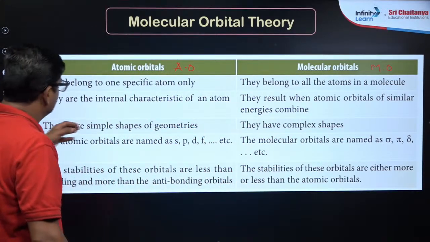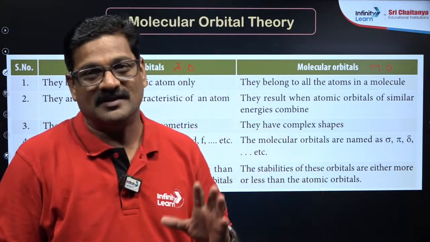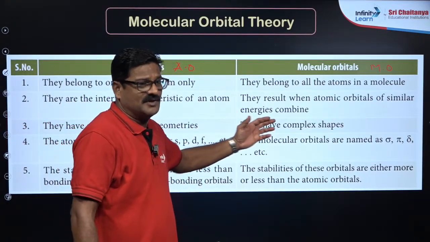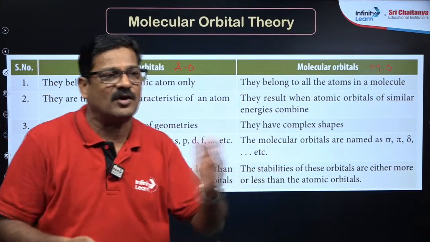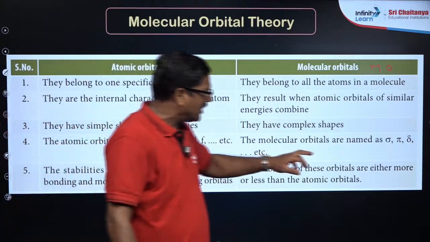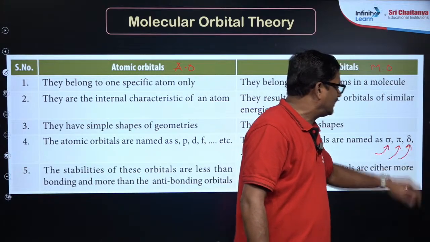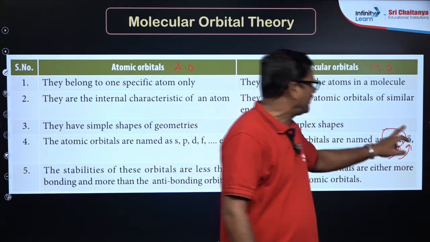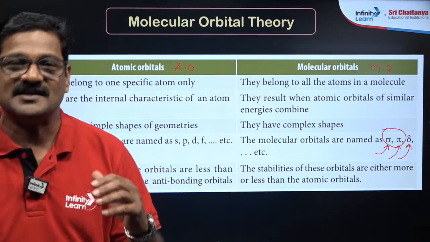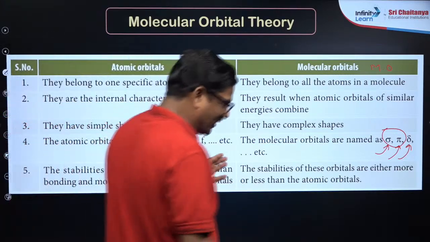Atomic orbitals have simple shapes or geometries: spherical, dumbbell, double dumbbell and quadri-dumbbell. But molecular orbitals have complex shapes. Their shapes are dependent on the atomic orbital shapes. The atomic orbitals are named s, p, d, f. The molecular orbitals are named sigma orbitals, pi orbitals and delta orbitals, but we have only sigma and pi orbitals. So sigma, sigma star, pi, pi star. The star indicates antibonding, and without a star indicates bonding molecular orbitals, my dear students, right.